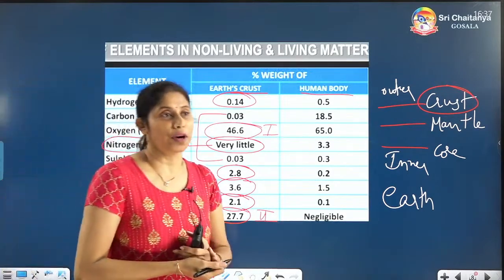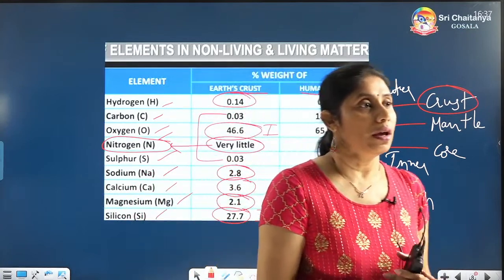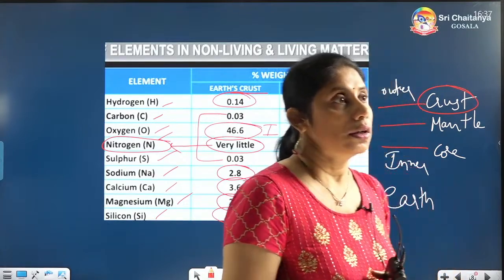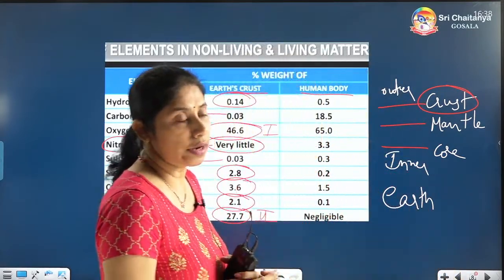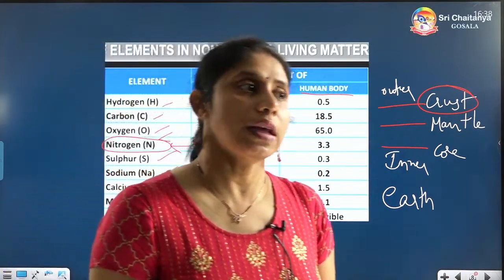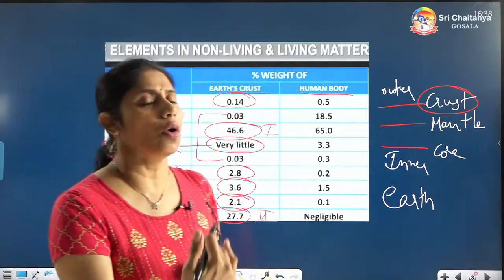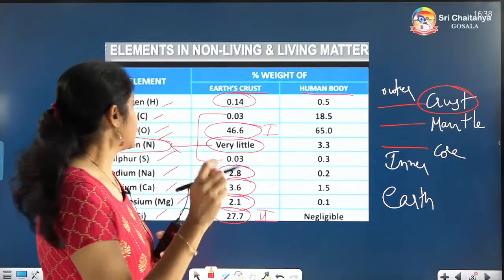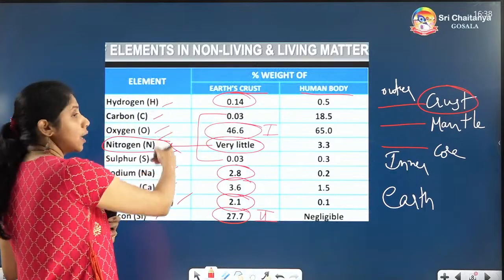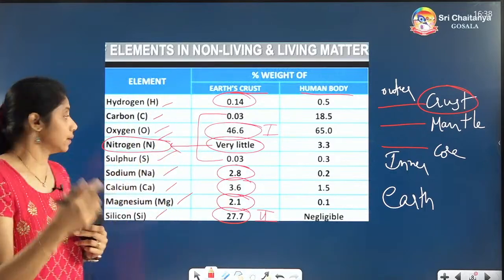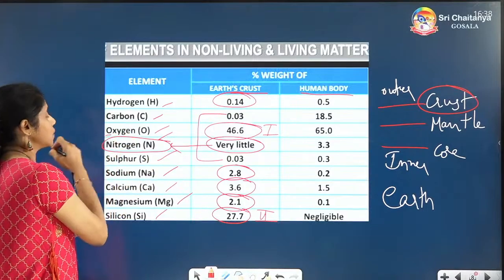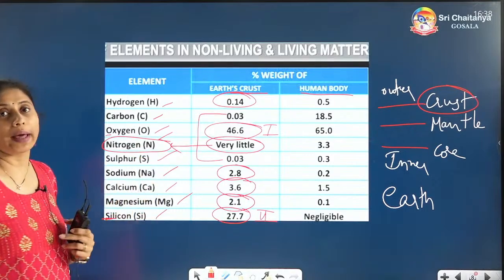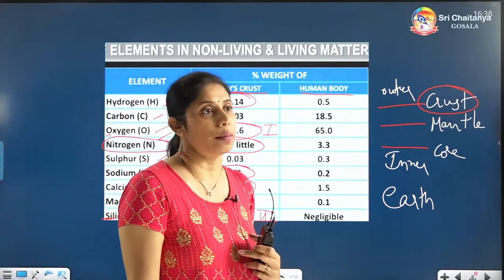Now let us see our body, the human body. In the human body, which minerals are present? Correct, oxygen is the highest and the least is nitrogen. Second highest is silicon. Generally they will be asking the ascending order or descending order of these minerals. So for that sake, you have to clearly practice this. You can make a list of the order of the first letters, like which is first and all. O, oxygen. Second highest, OS, silicon, OS. Like that you can prepare an ascending or descending order so that you can remember.